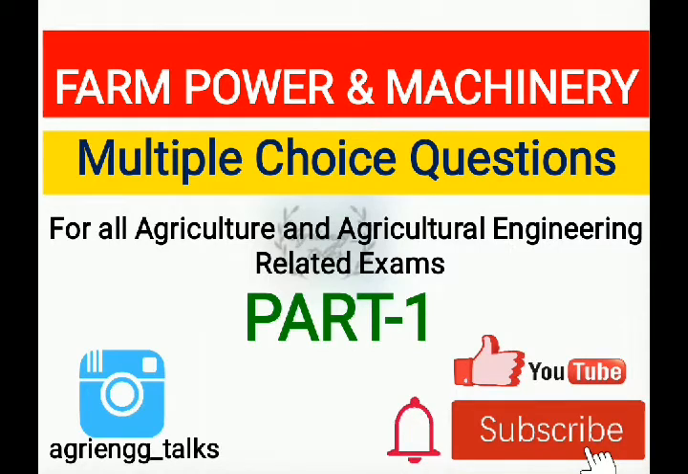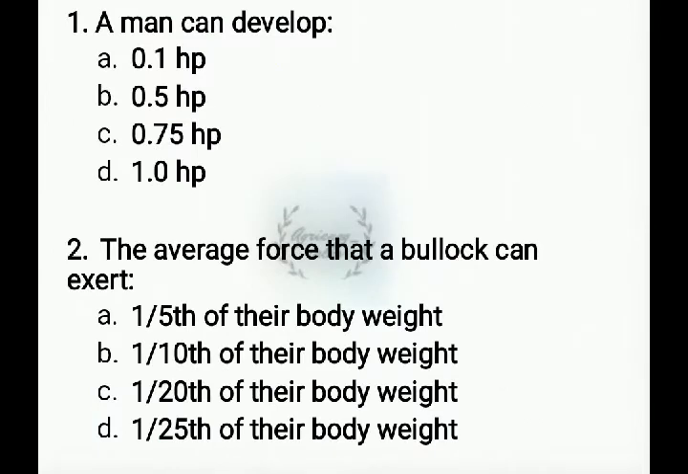Next, coming to the first question. A man can develop, options are 0.1 HP, 0.5 HP, 0.75 HP, 1 HP. An average man can develop a power of about 0.1 HP. Option A is the correct answer.